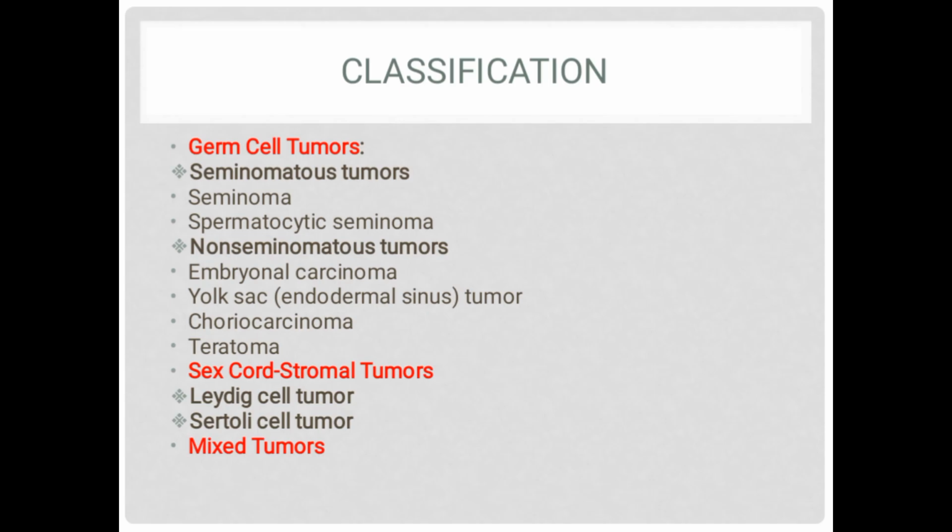Classification of the testicular neoplasms. There are germ cell tumors, sex-cord stromal tumors, and mixed tumors. Germ cell tumors have subtypes. Seminomatous tumors include seminoma and spermatocytic seminoma, and non-seminomatous tumors include embryonal carcinoma, yolk sac tumor, choriocarcinoma and teratoma. Sex-cord stromal tumors include Leydig cell tumor and Sertoli cell tumor, and that means this is the stroma of the testis, or mixed tumors.